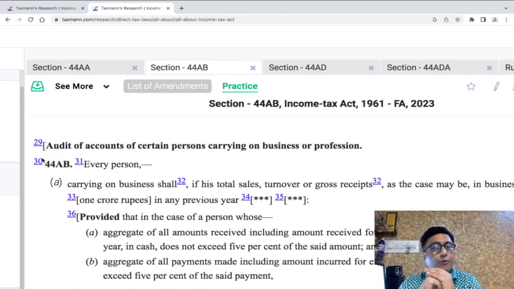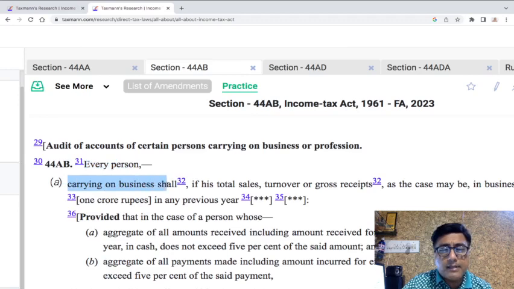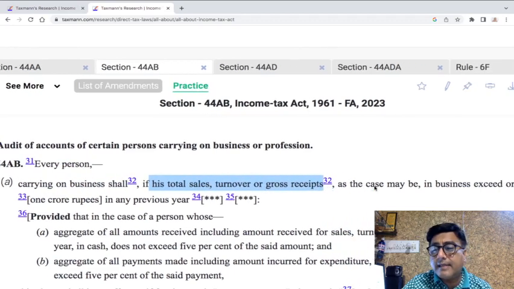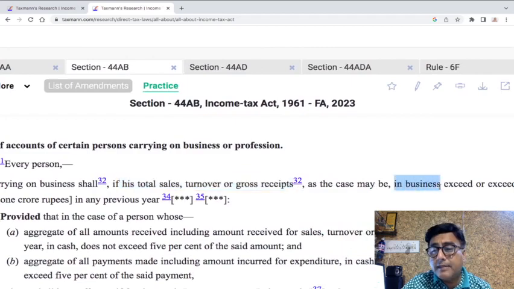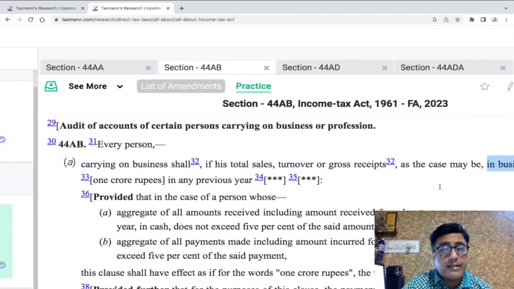Now I am on to 44AB, which says that every person carrying on a business. So once again, the audit limit is applicable to a person. It goes person-wise. Every person carrying on a business shall, if his total sales, turnover, or gross receipts, as the case may be, in business exceed 1 crore rupees in any previous year. Of course, there is a proviso.